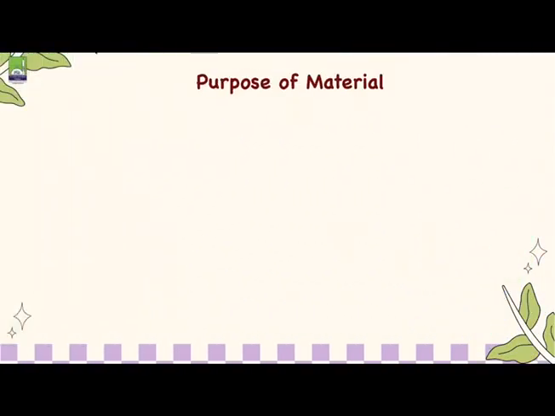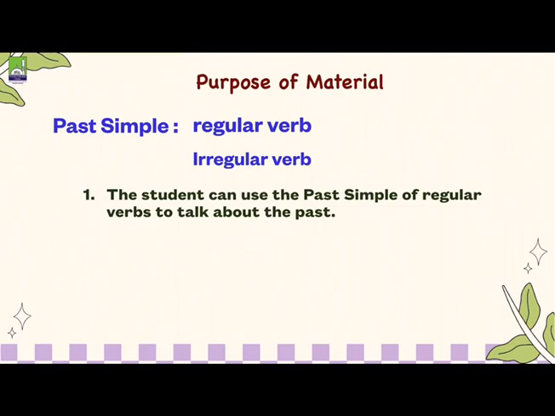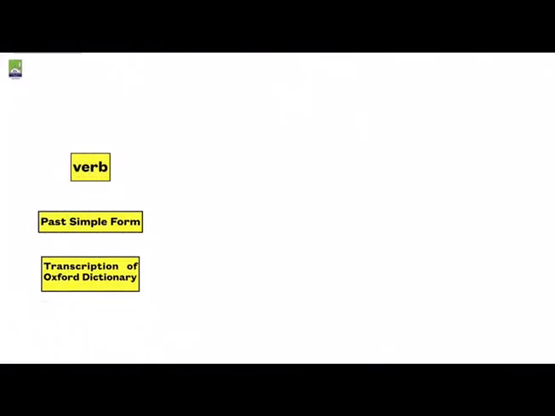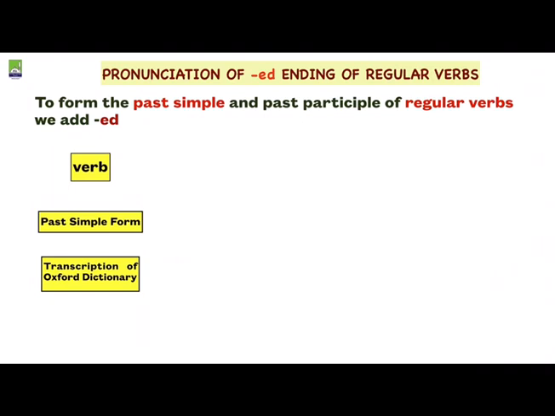Purpose of material: past simple, regular verb, irregular. Before we study the grammar of past tense, we have to know about the ending of regular verbs. For past simple and past participle of regular verbs, we add -ed.